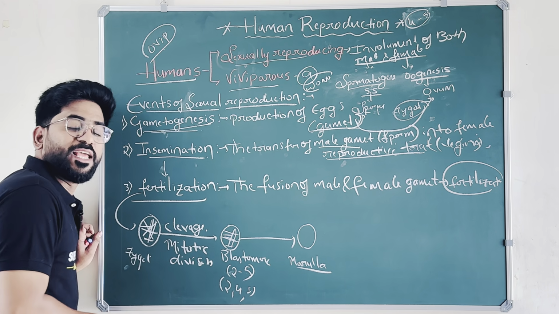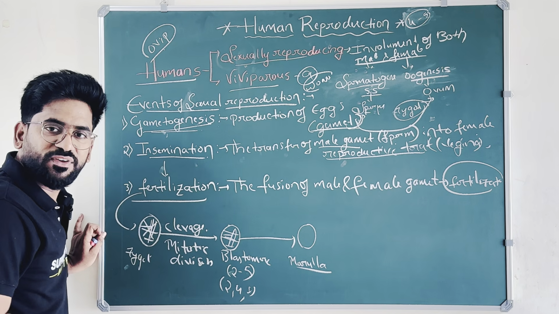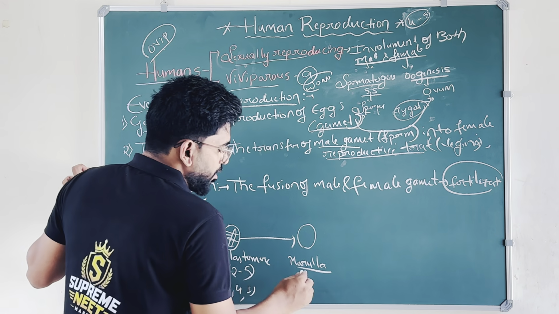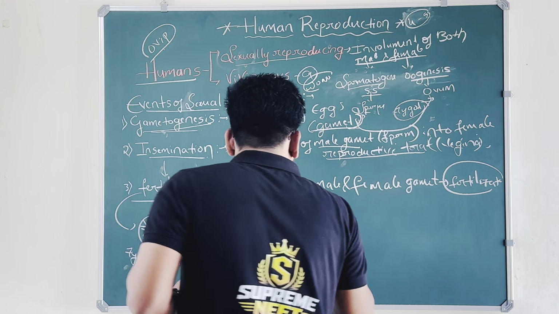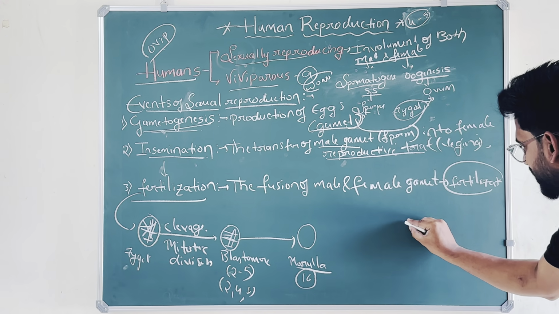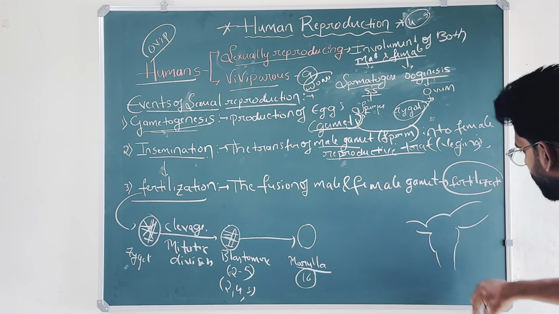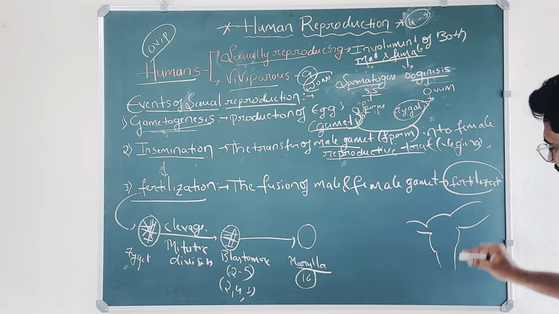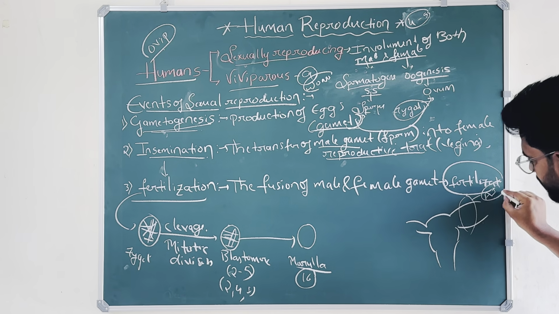These all take place in the ampullary isthmic junction of the female reproductive system, which is nothing but in the fallopian tube. So morula is a 16 celled stage. See, here comes the important topic. Think of this as the female reproductive system. This region is called the ampullary isthmic junction.